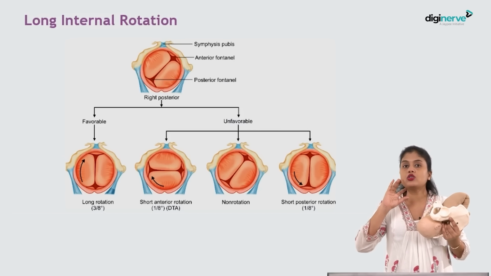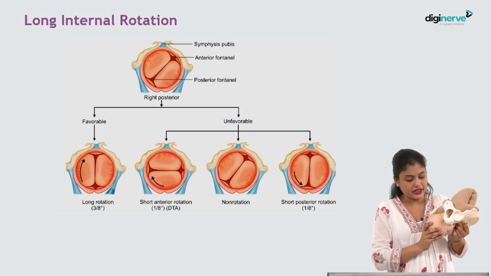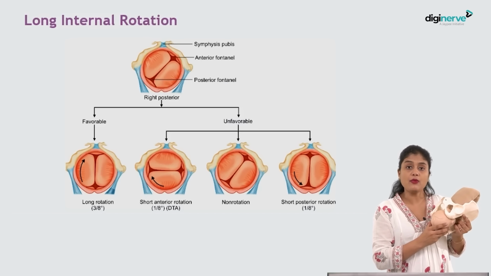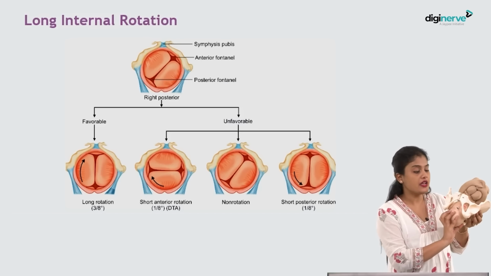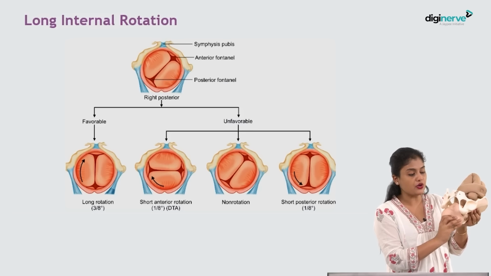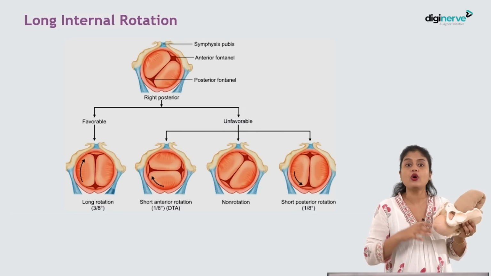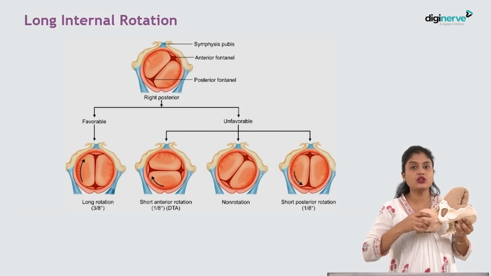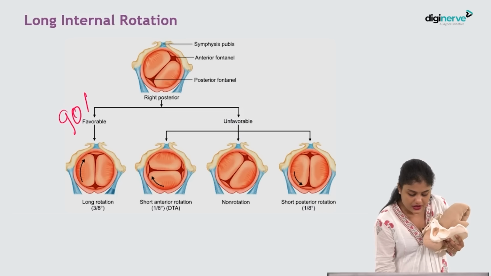Normally, what will be the amount of rotation? It is 1/8 of the circle, isn't it? It will be anterior, so it will rotate 1/8 and become occipito-anterior. Whereas in case of occipito-posterior, instead of rotating 1/8, it will rotate 3/8 of the circle and become occipito-anterior, and that is how the delivery would happen.